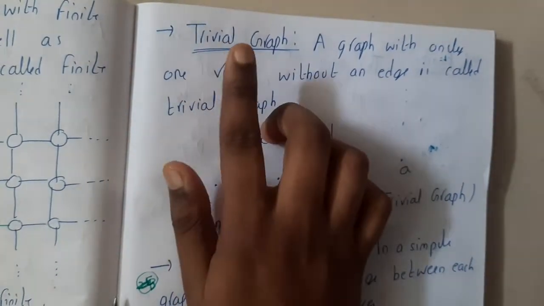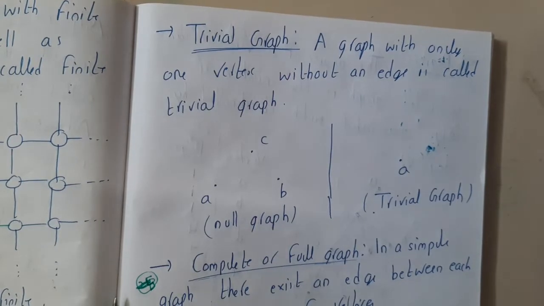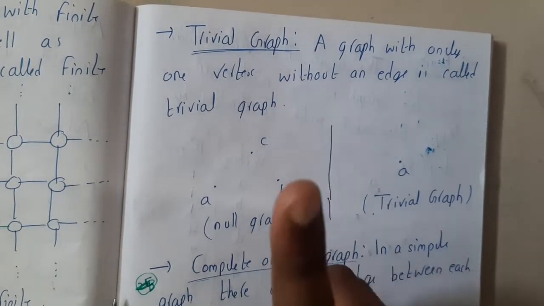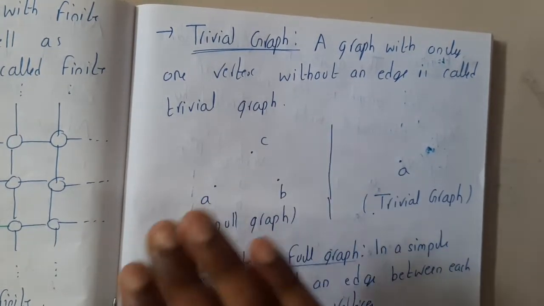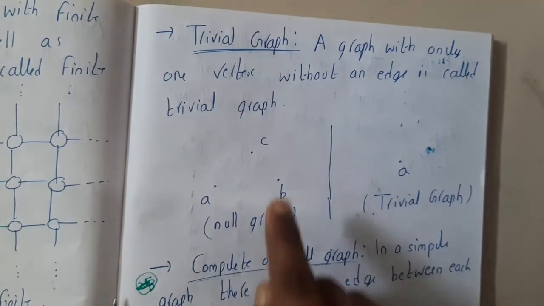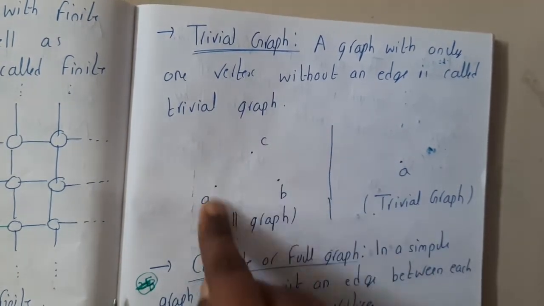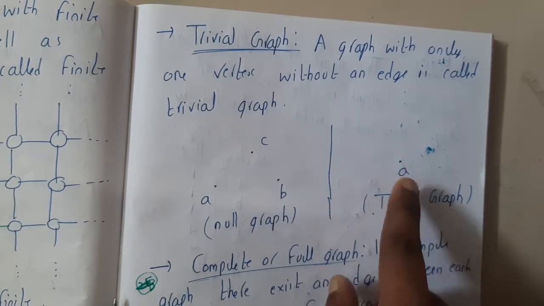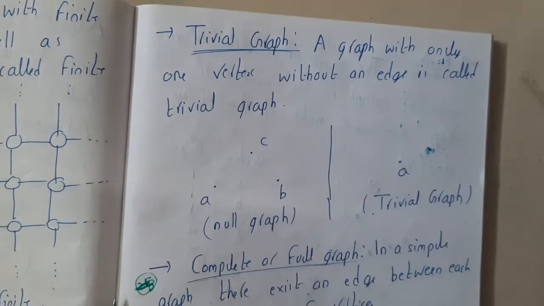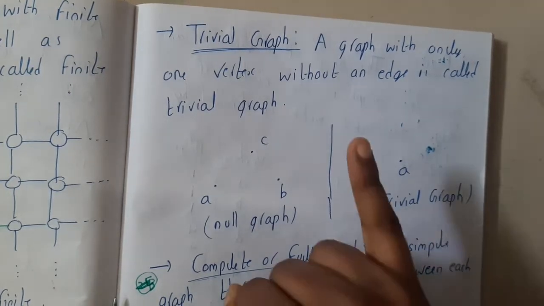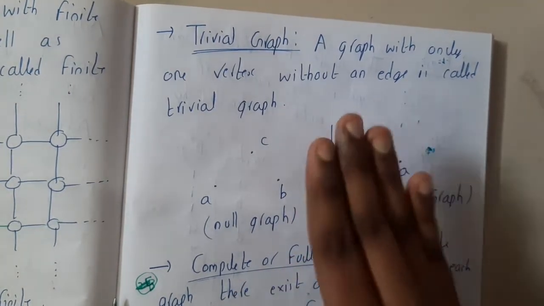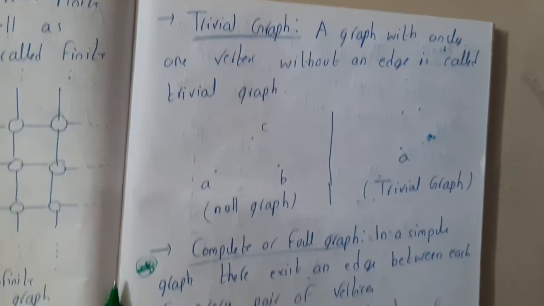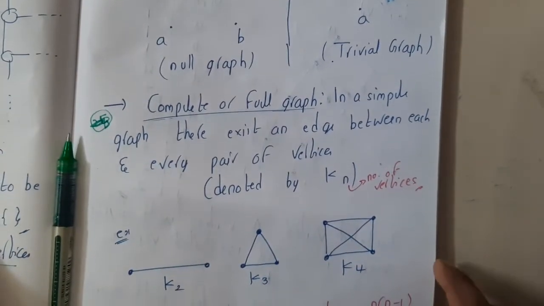Anyway, trivial graph. So if a particular graph has only one vertex and there are no edges, that is a trivial graph. If it has more than one vertex without edges, it is called a null graph, and this is also a null graph, and it's also called a trivial graph, as it is only solo. So now you got some basic idea, right? We discussed finite graph, infinite graph, null graph, trivial graph. Now let us continue with the last part, that is a complete graph.